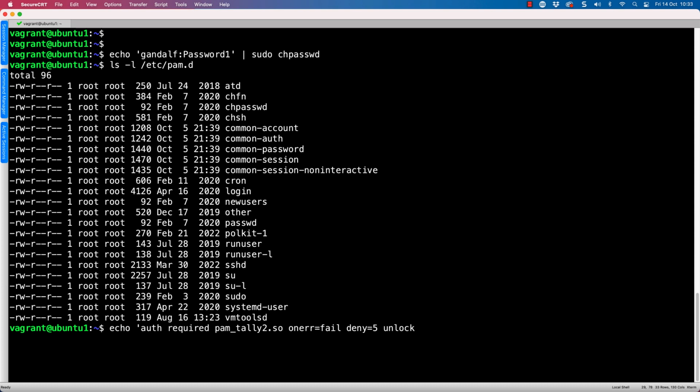The unlock_time is going to be set for 300 seconds. So you'll automatically clear those values after 300 seconds. But we can also reset as a root user, and a successful login before the denial will allow you also to clear the bad login count. But obviously, once we've been denied, a successful password entry isn't going to help us, and it has to be either timed out or unlocked by the root account.